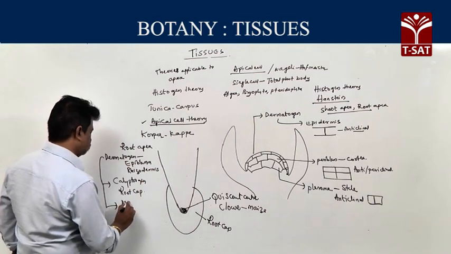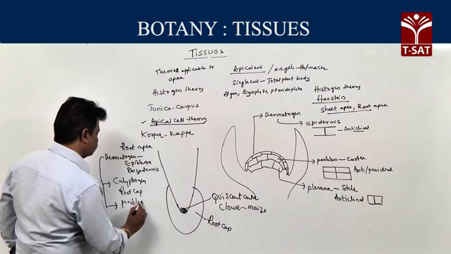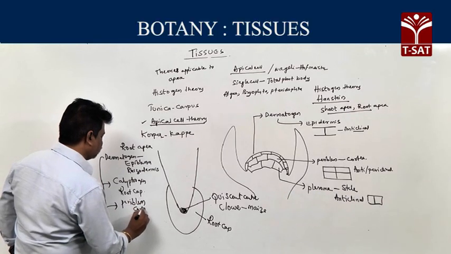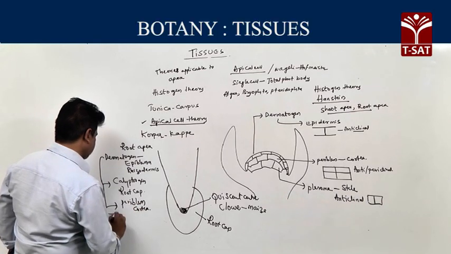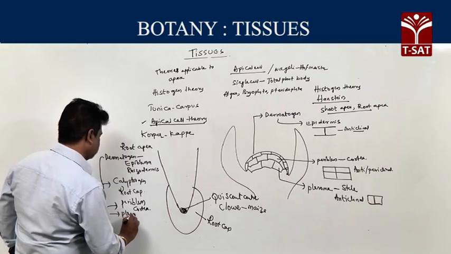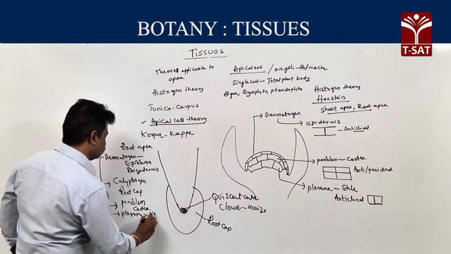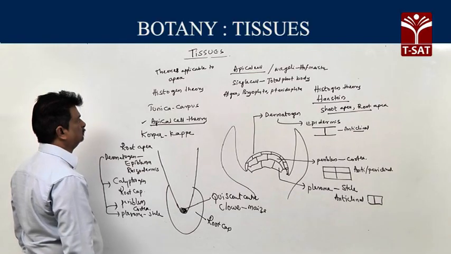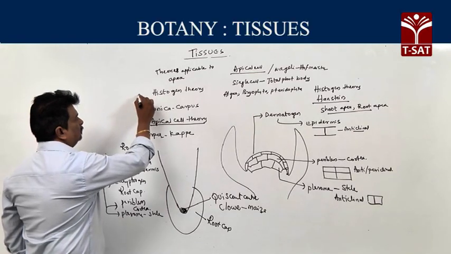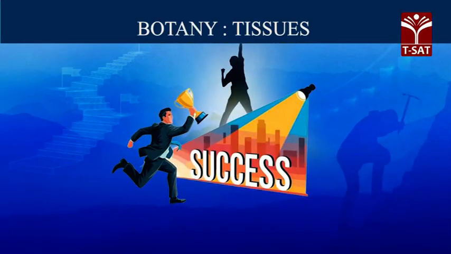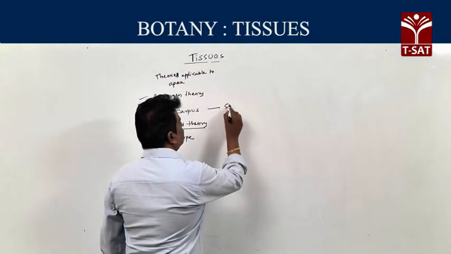This gives cortex. In the same way, this gives steel. So it is histogen theory. Next one, tunica-corpus theory.